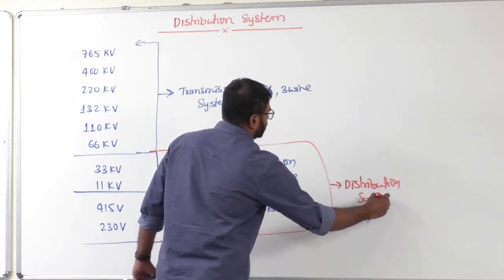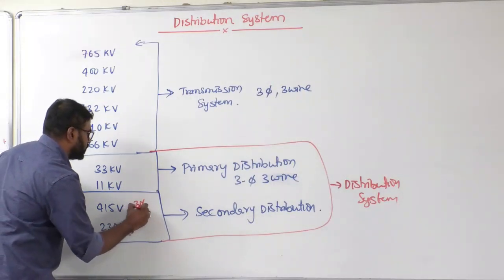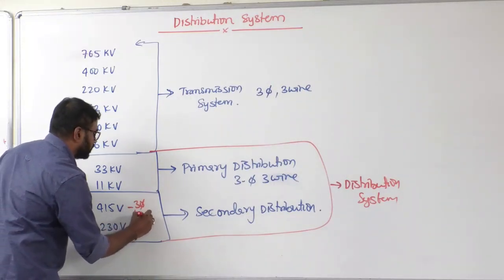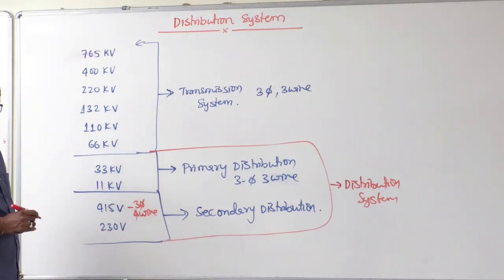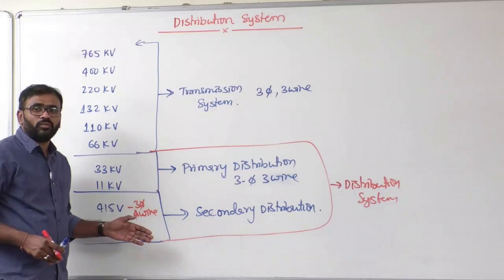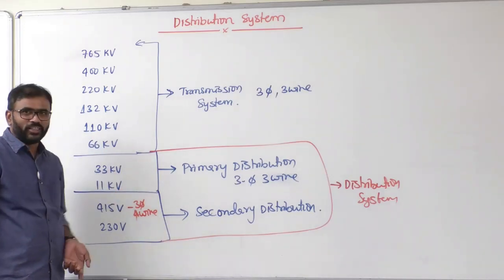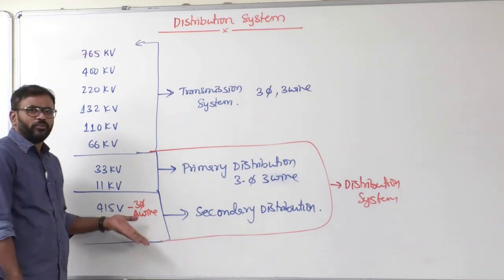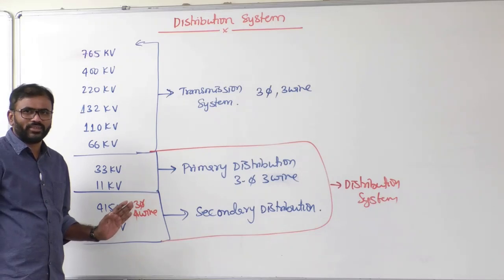If you really notice, 415 volts is a 3-phase 4-wire supply. Sometimes we use a fifth wire also, maybe dedicated for street lighting. But if anybody asks whether it is 4-wire or 5-wire, it is 4-wire only, that is the standard.